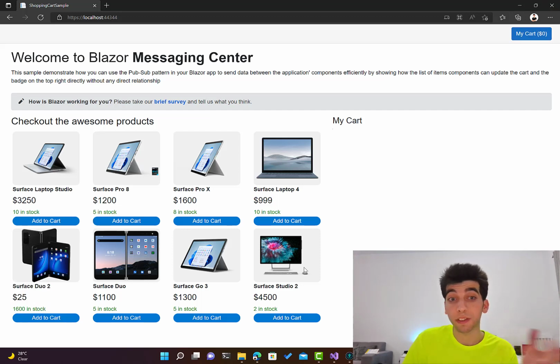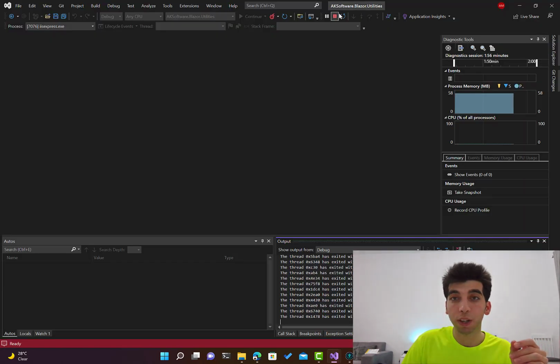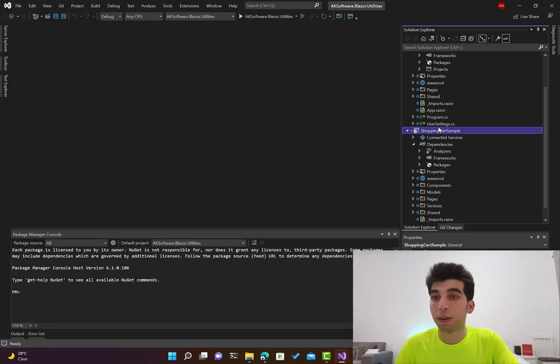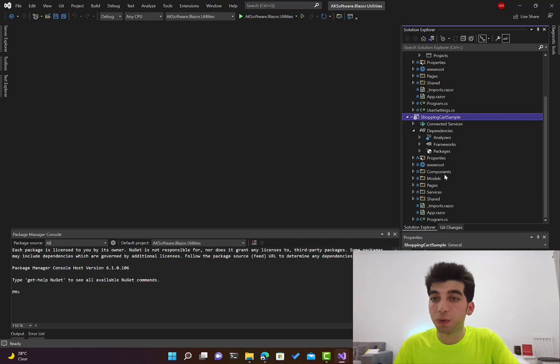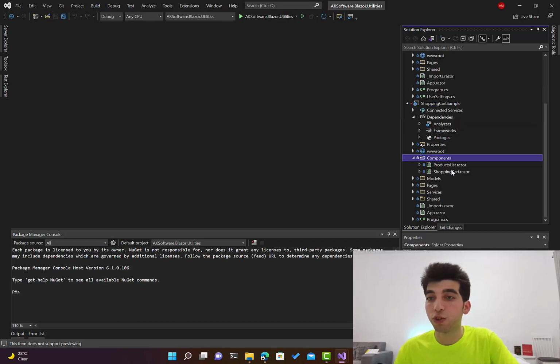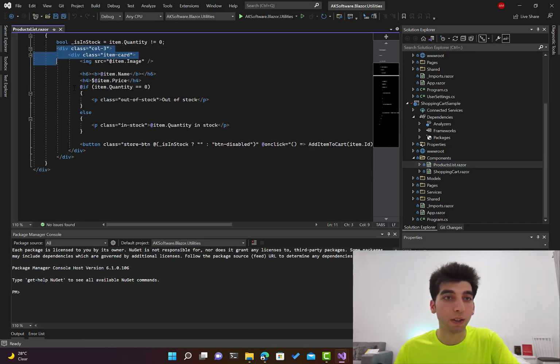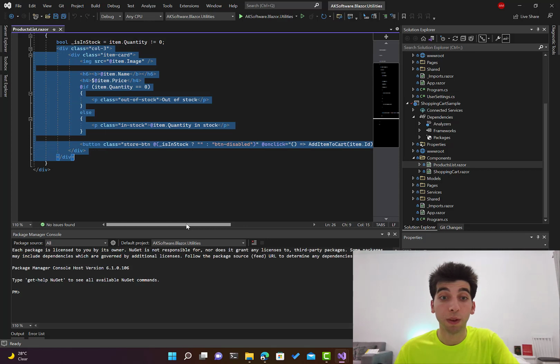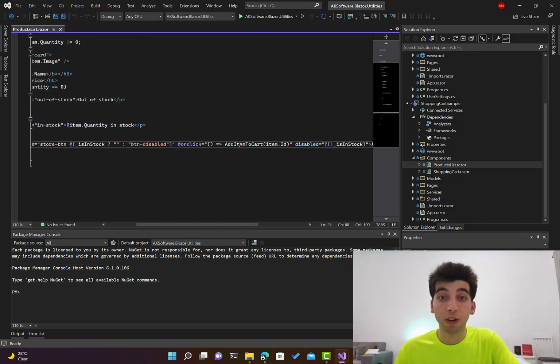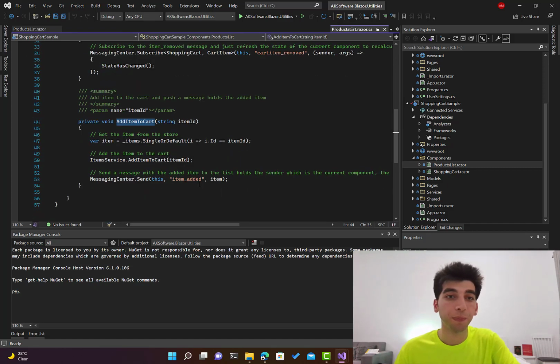So this is an important functionality that's basically needed in every application where you do something and you need other components to listen to. So let me show you the code, how this is actually being done. If I go to the components, I have the shopping cart and I have the products list. So let me open the products list. Here we go. Those are the carts that contain the product itself. And this is the functionality called add item to cart. So let me go to this function.